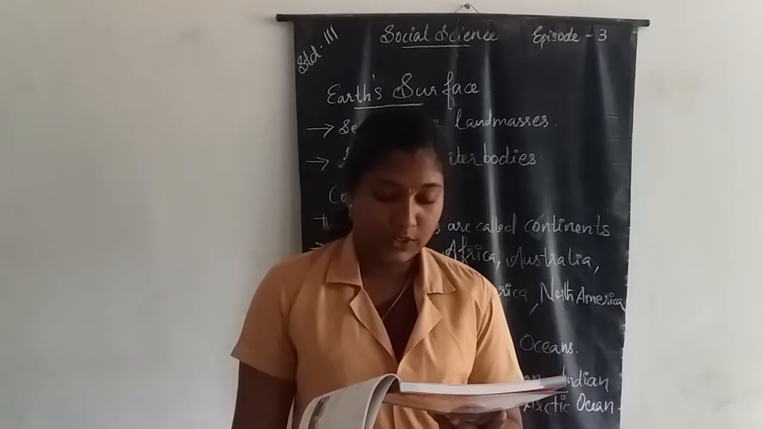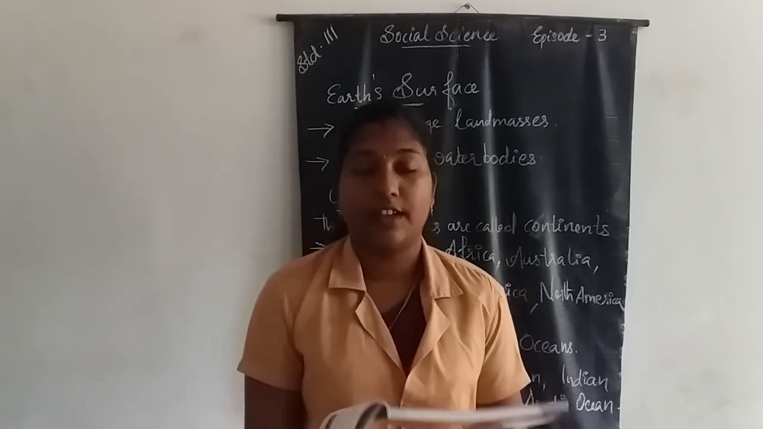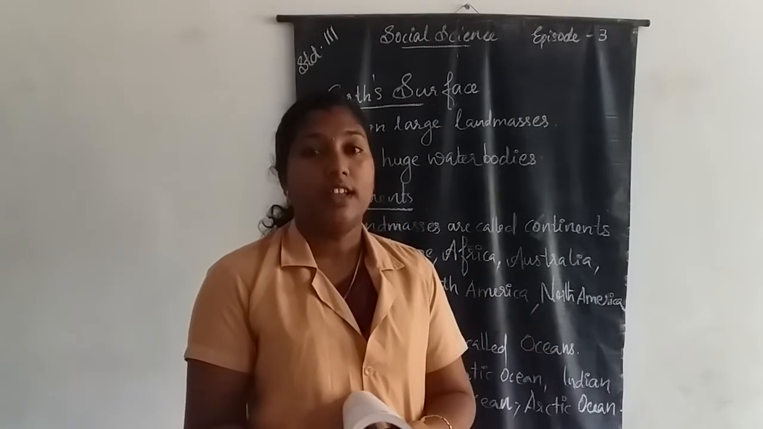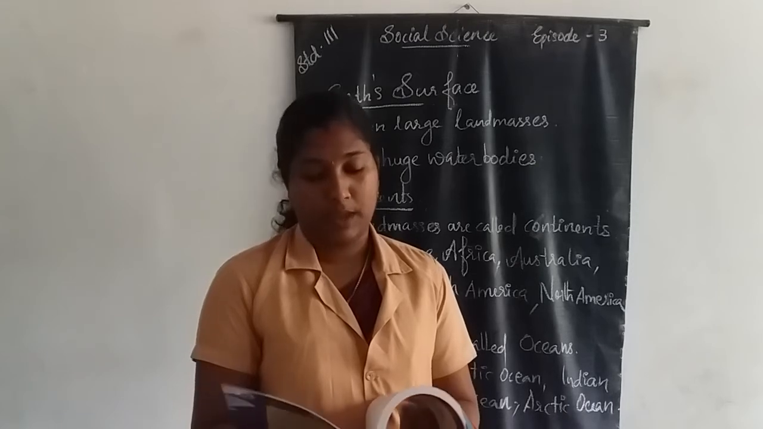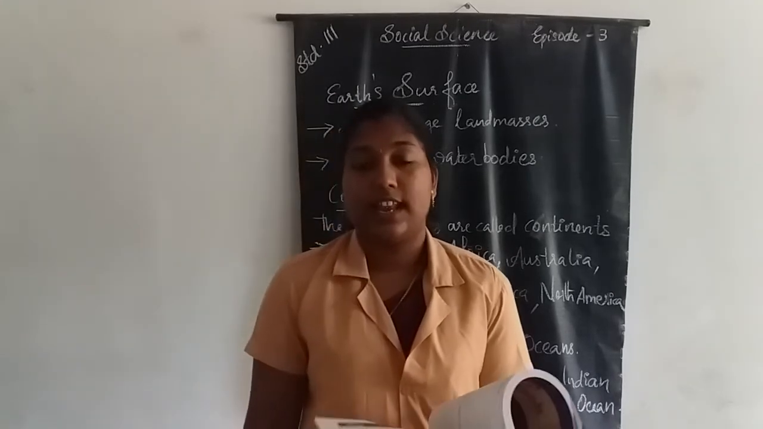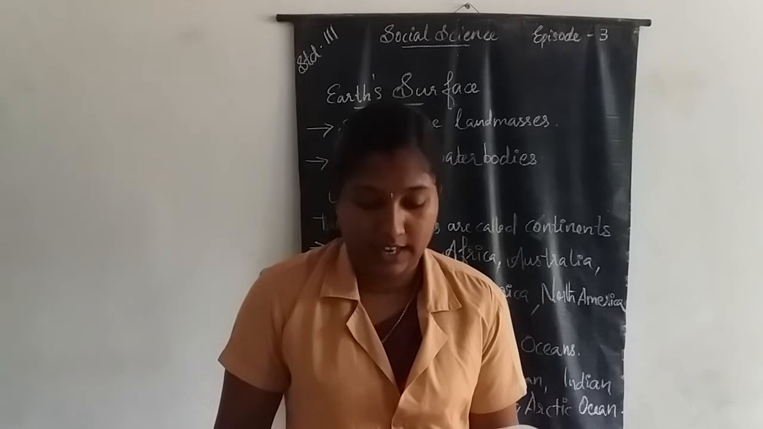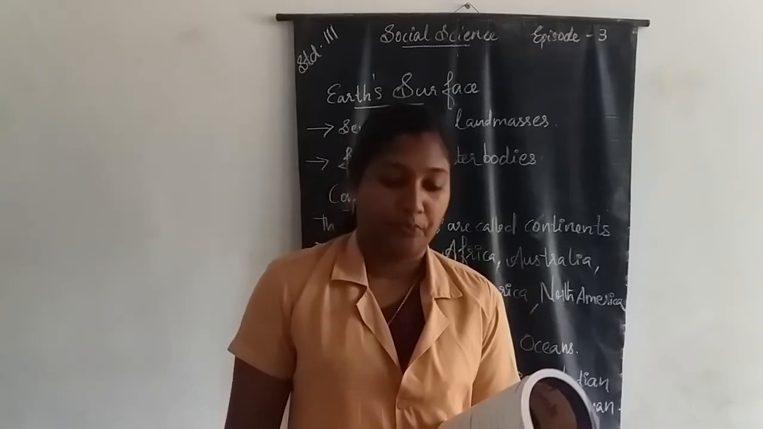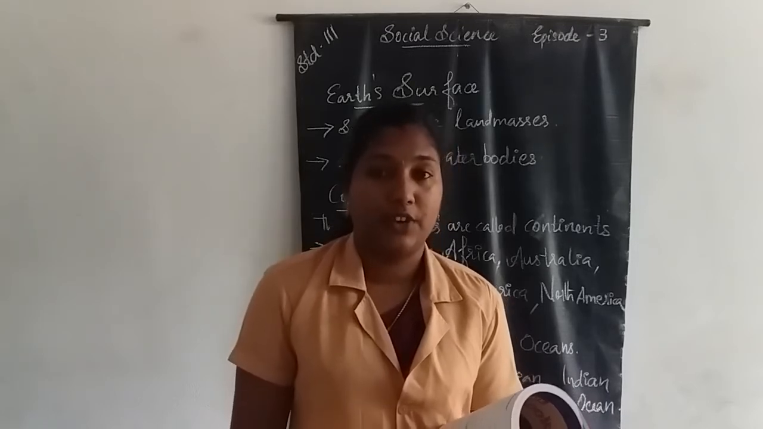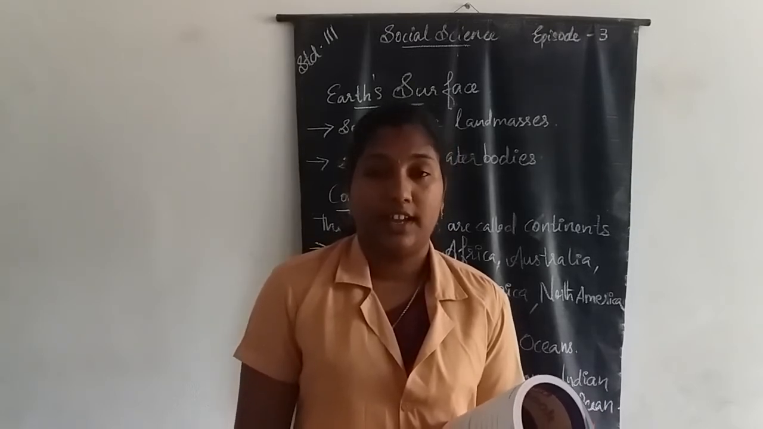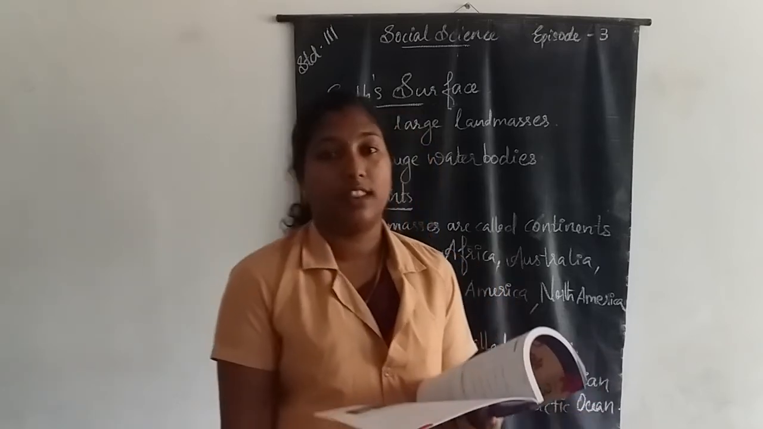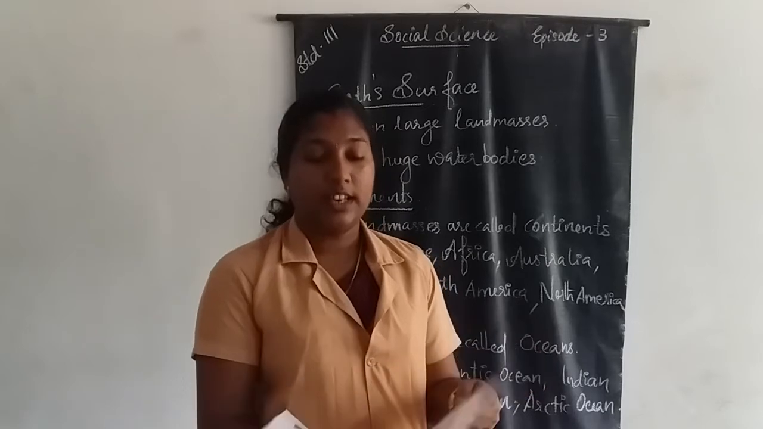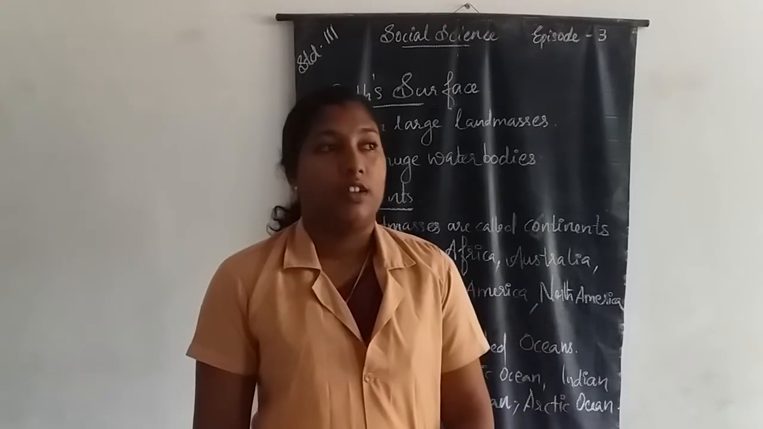What are the two movements of the Earth? Rotation and revolution. What is the atmosphere? The blanket of air around the Earth is called the atmosphere. What are continents? The land masses are called continents. There are 7 continents present on Earth: Asia, Europe, Africa, Australia, Antarctica, South America and North America. Then our lesson is over.